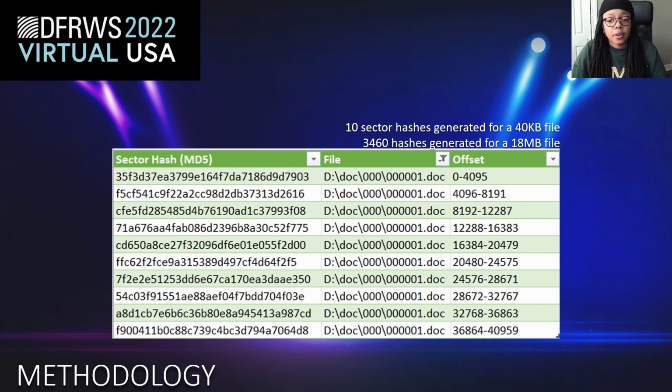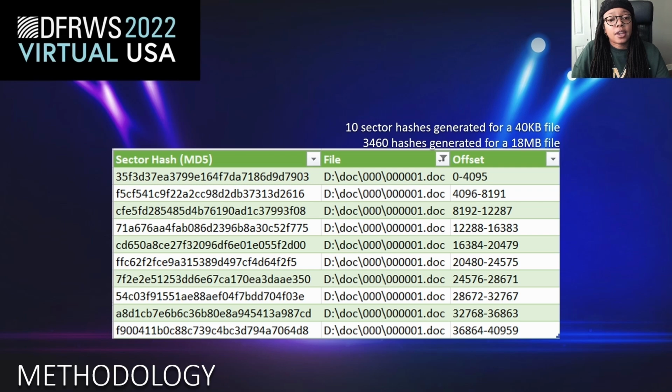And in an example like this, as I was mentioning earlier about parent files, we may have a file that contains these same 10 sector hashes, but maybe that same file also contains another additional 10 sector hashes.